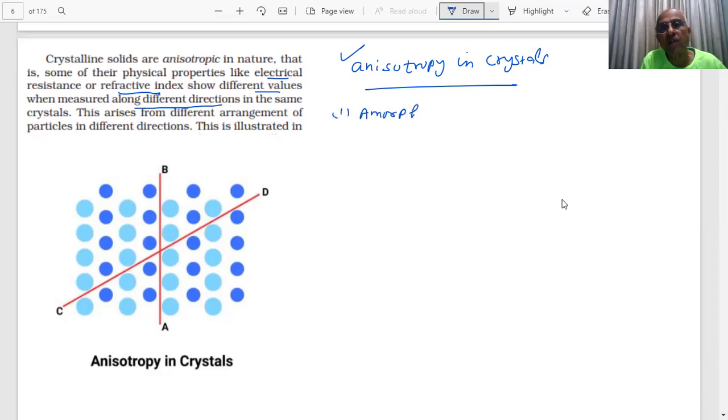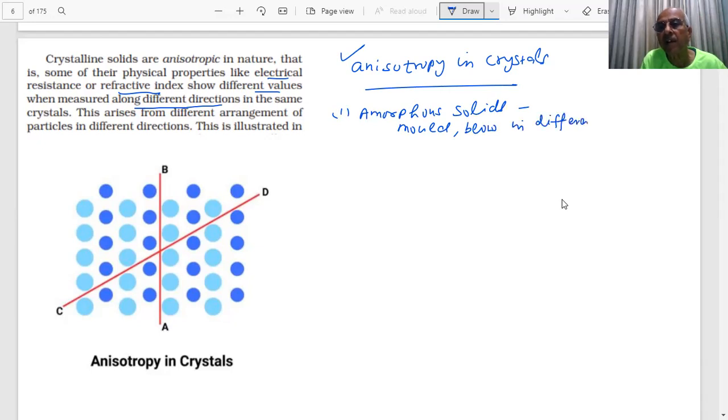Amorphous solids, glass, you can give glass different shapes. You have seen glass of different shapes, students, because it's an amorphous solid. So you can mold them, and you can blow them into different shapes.